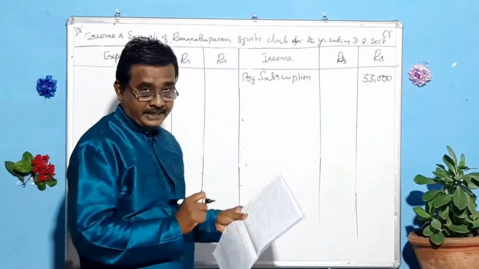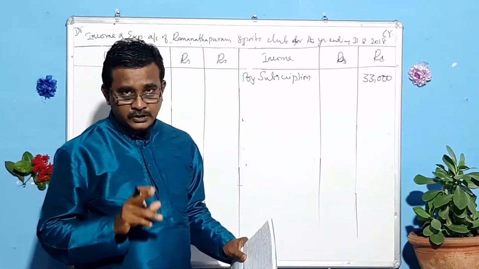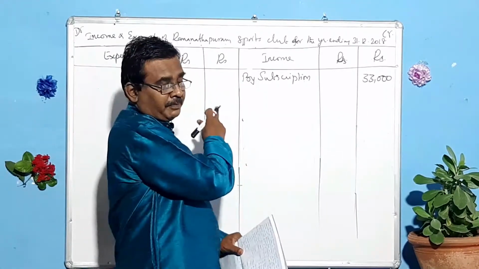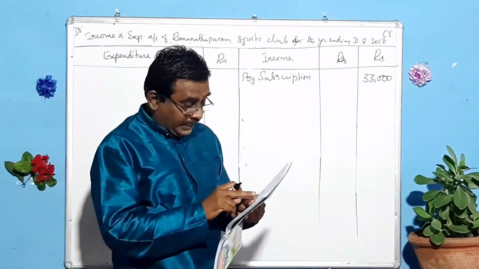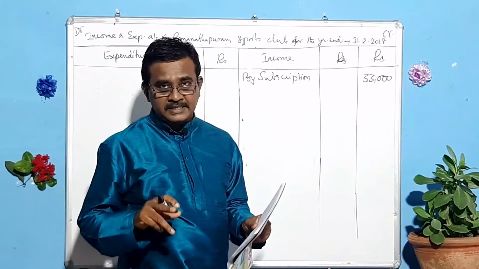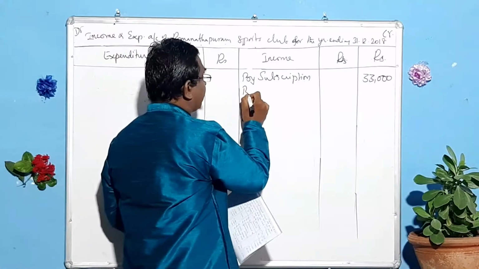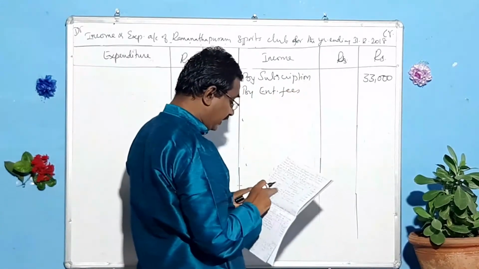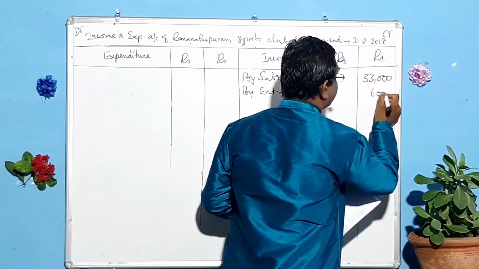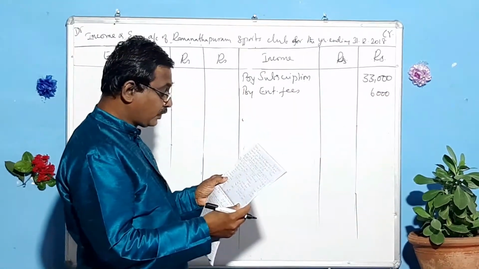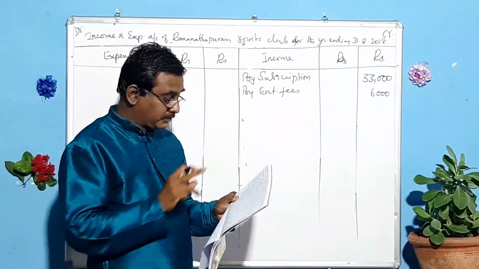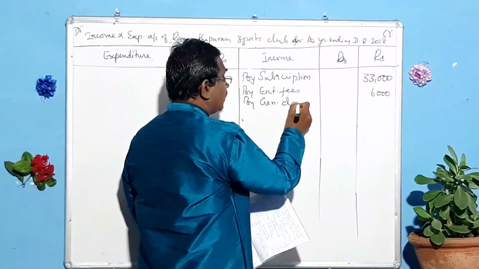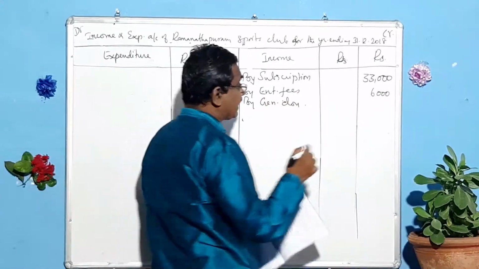And next one, entrance fees. I have already told you, only revenue items will come in the income and expenditure account. Entrance fees should be treated as a revenue item, so we bring it here by entrance fees. What is that amount? 6,000. And next, general donations. It should be treated as a revenue item, so we bring it here by general donation. What is that amount? 7,000.